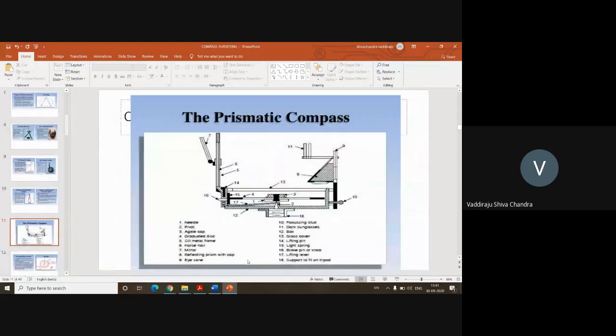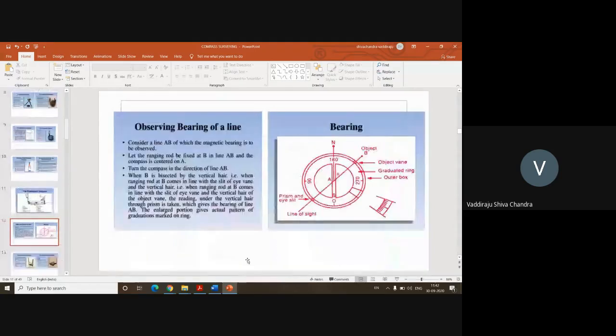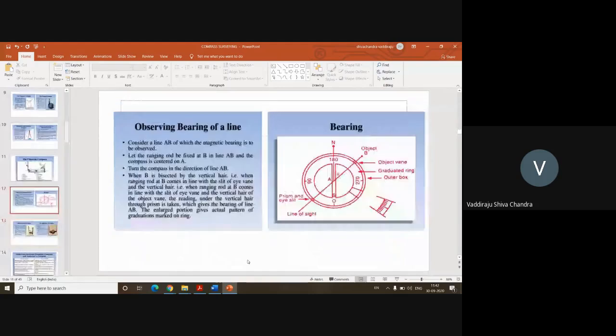So this is a pictorial view of the prismatic compass. You can go through it in all textbooks, it's there. So coming to the next topic, what is a bearing?